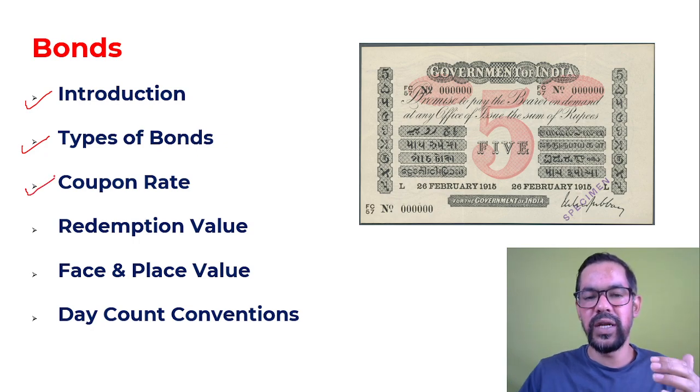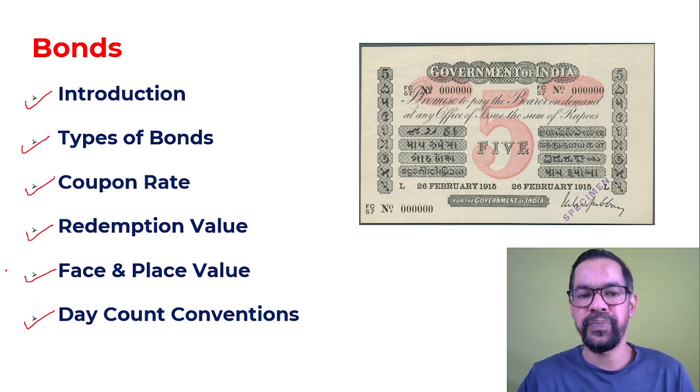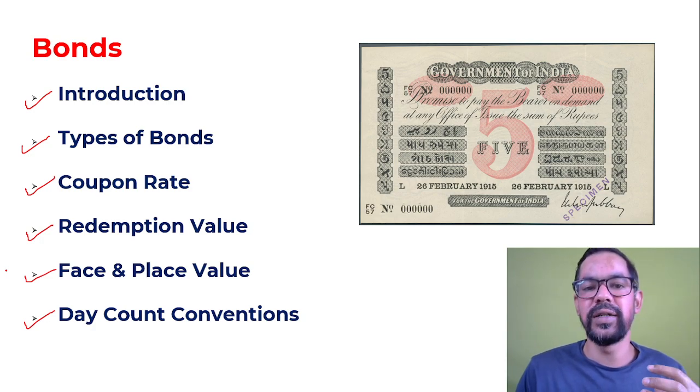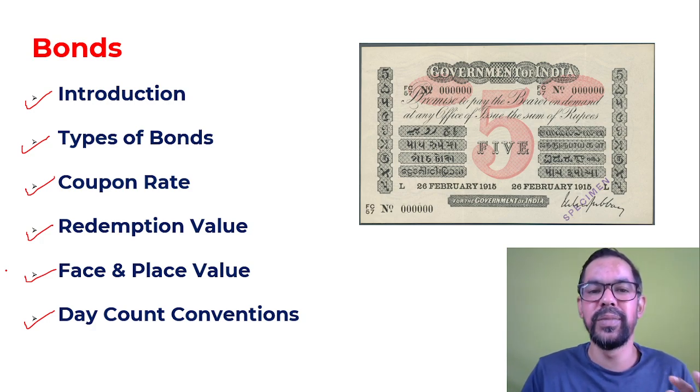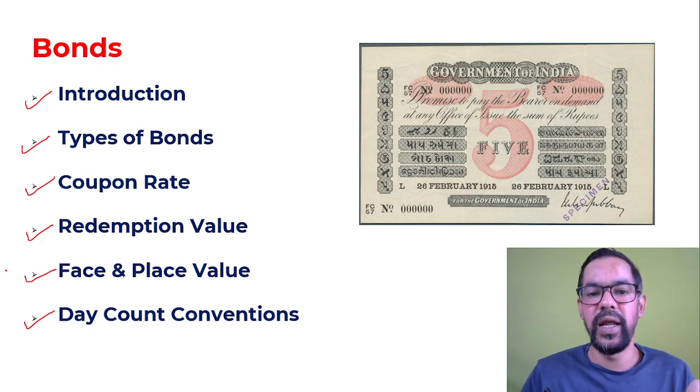There are so many terminologies which are generally associated with bonds. We will discuss these so you can easily understand bonds and the features of bonds, like coupon rate, redemption value, face value, issue price, day count convention and all. So this is a basic video on bonds. We will try to understand what bonds are, what the basic features are, how to invest in bonds, and what the key features are.